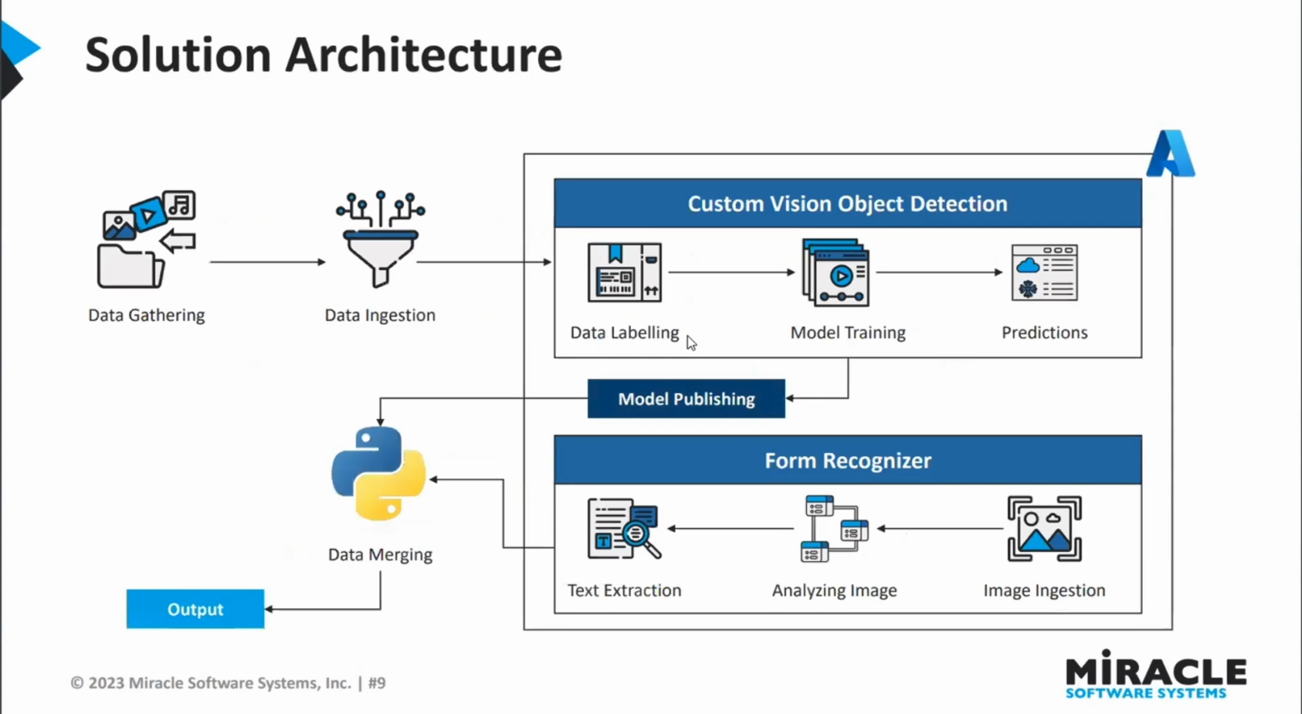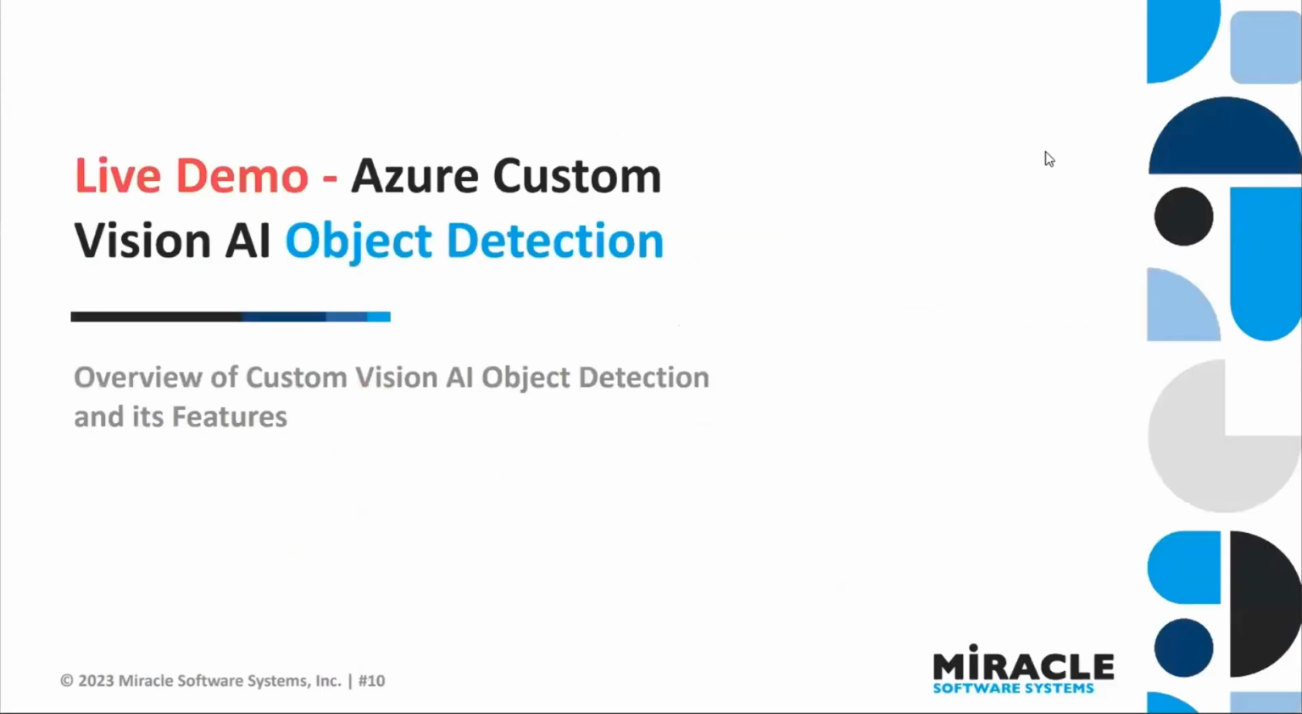I have used Form Recognizer, which is used for extracting text from the images, and I have combined those using Python. Here's the output, and then finally, a live demo of Azure Custom Vision AI object detection.